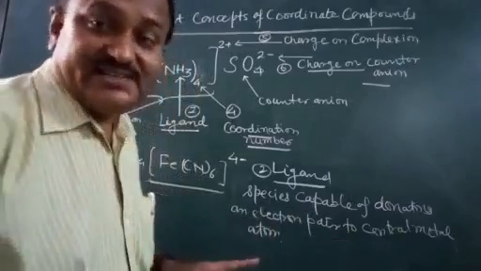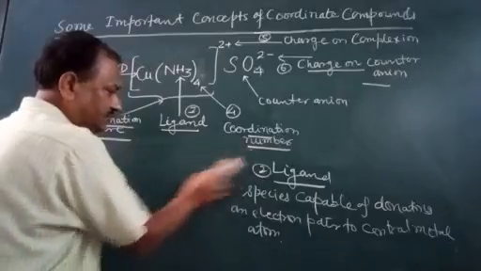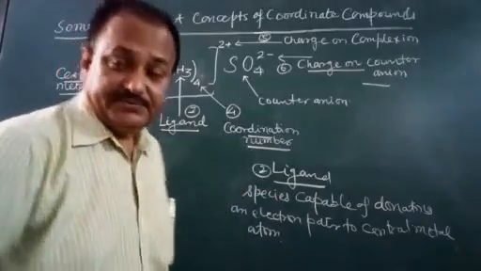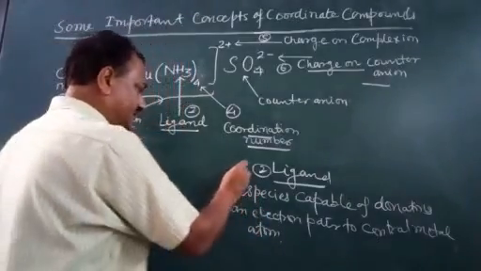Now the ligands are of different types. Ligands are classified in 2 ways.